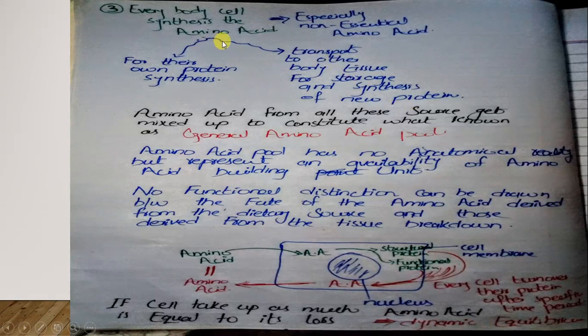For example, the organ most responsible for the formation of amino acids is the liver, where this amino acid formation is used for the synthesis of its own protein, for example plasma protein, or maybe directed to the other cells where they are